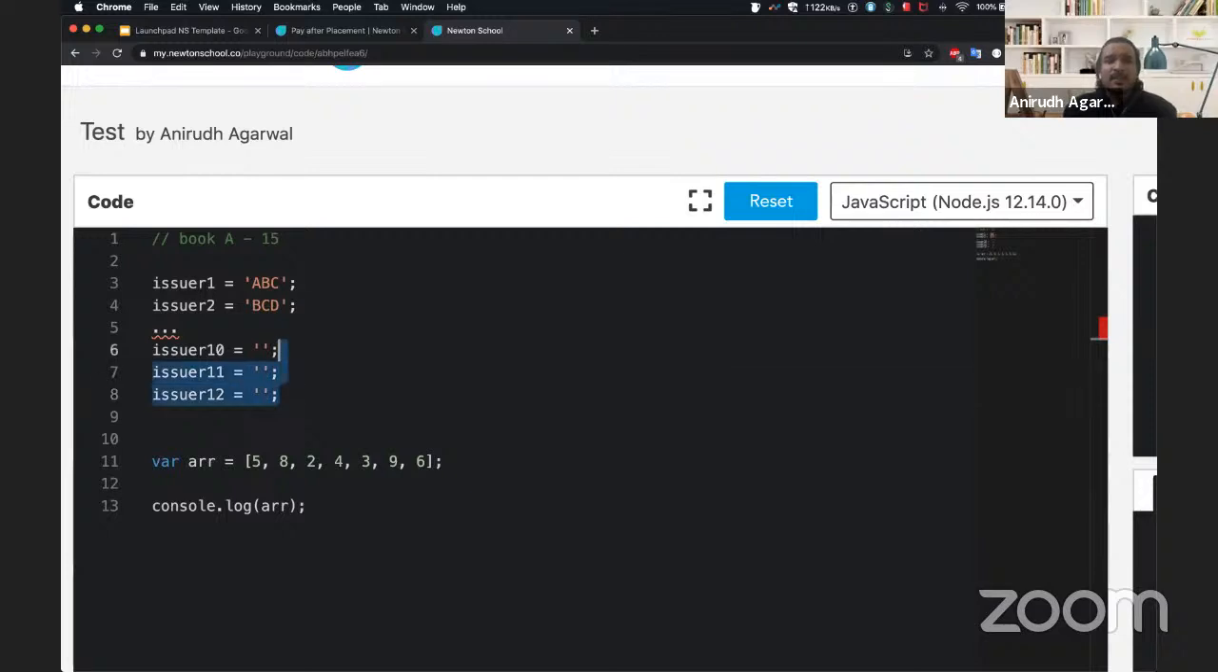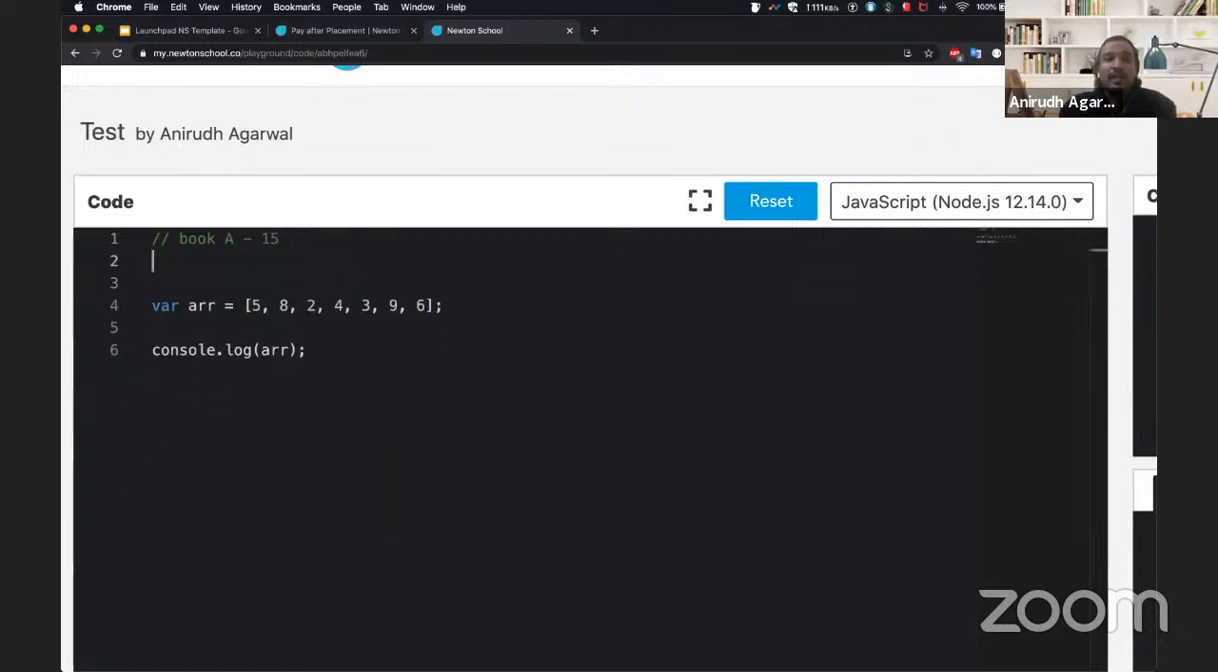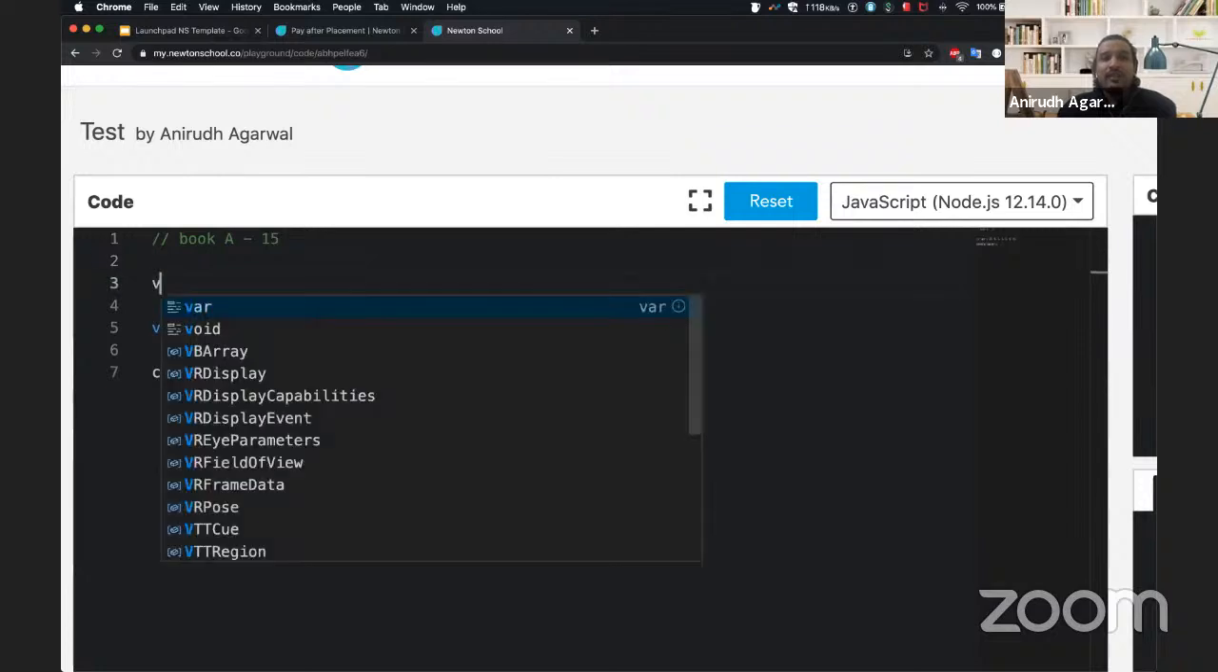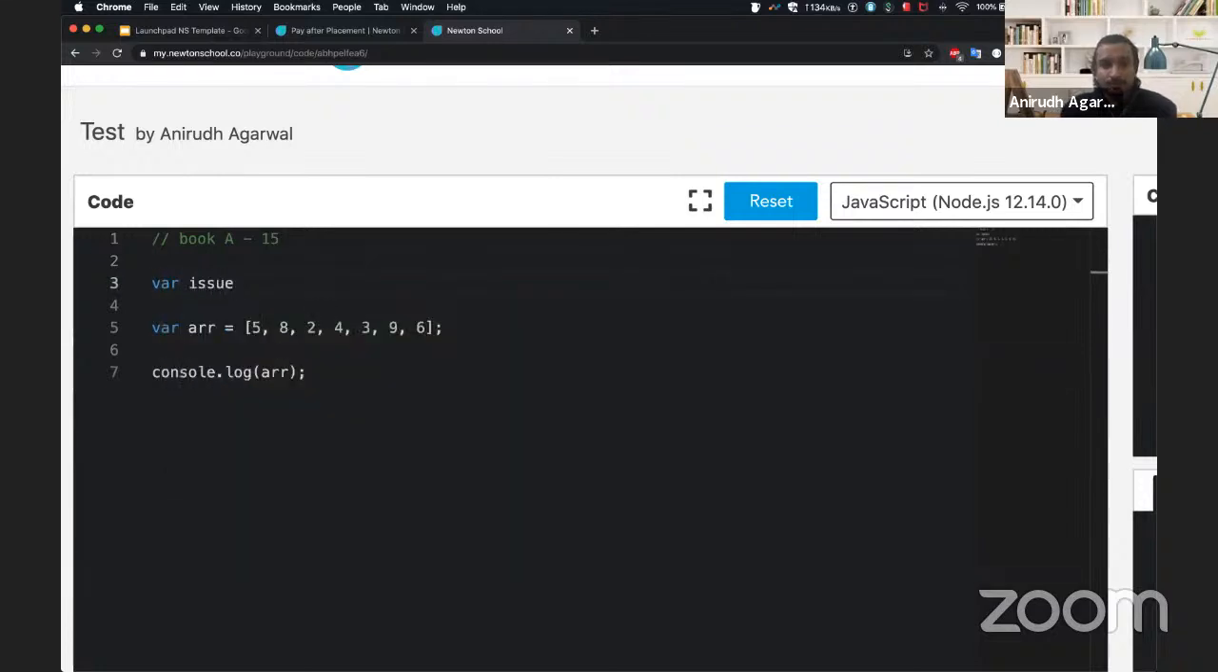But this does not seem like a scalable solution, right? This is a very trivial solution. This is not wrong, but it's a cumbersome process that every time you'll have to define a new variable and all of that. Instead of that, how would you like it if I propose a solution wherein I have a variable of issuers, and I maintain a list of all the issuers that are there? That's it. So I can say ABC, then BCD, then CDE, and so on.